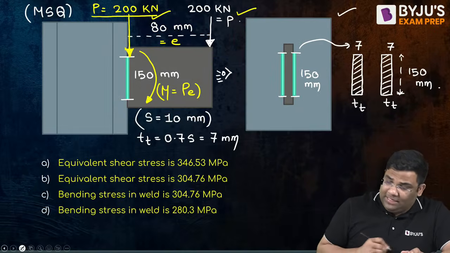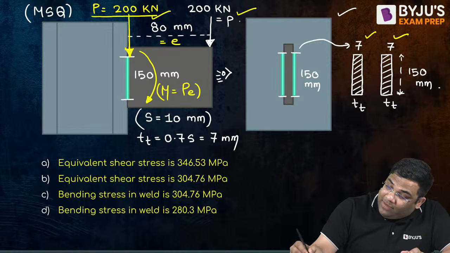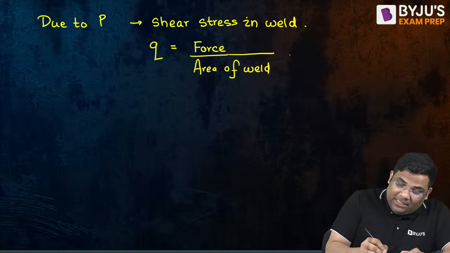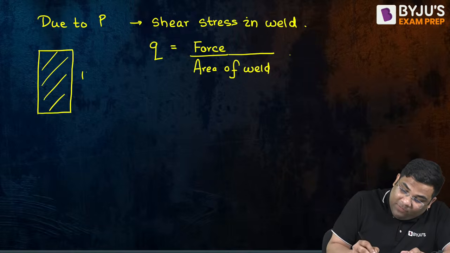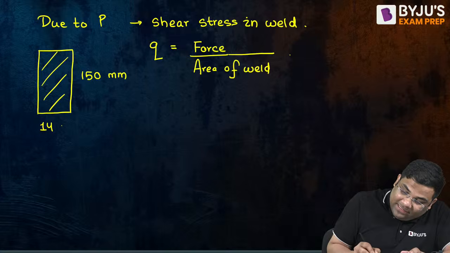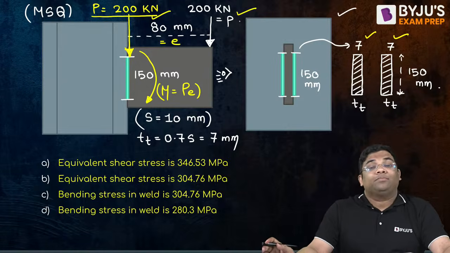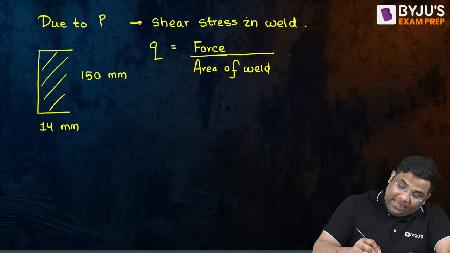Now if you see this weld, this weld is 7, 7 and 150. If you combine, they will form one rectangle, right? Yes, they will form a one rectangular area. And this will be 150 mm, and this will be 14 mm. This will be the weld area, right? Yes, this will be the welded area.